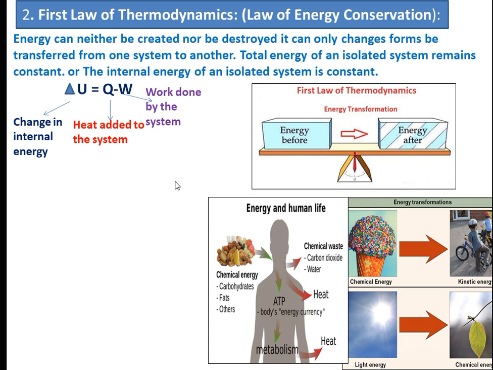Mathematically, if you express this as an equation, the change in internal energy of a system equals the heat added to the system plus the work done on the system. So delta U equals Q plus W. But if the system does the work, then you write Q minus W. Since the system has done the work, delta U equals Q minus W.